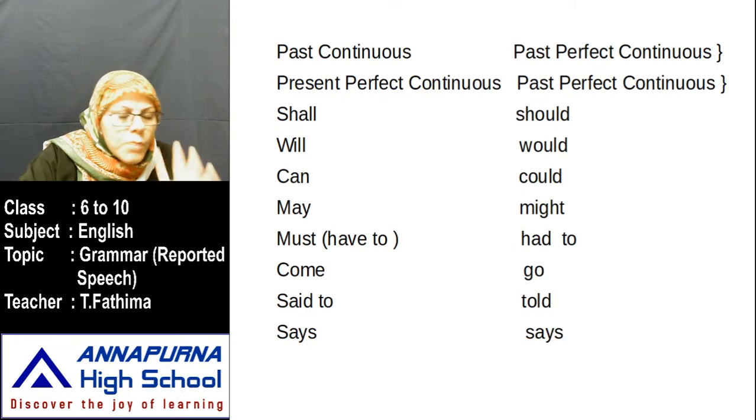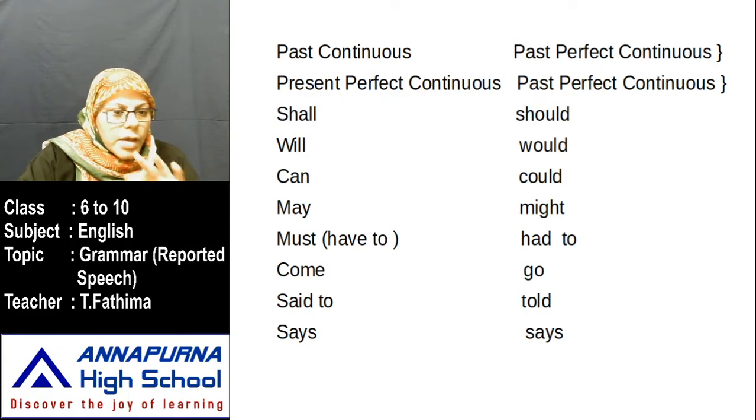First remember the 4 forms of present tense. Next, shall will change to should, will change to would, can will change to could, may to might, must to had to, come to go. Said to will change to told. Remember this point, children. Says will be says only. Said to will change to told.